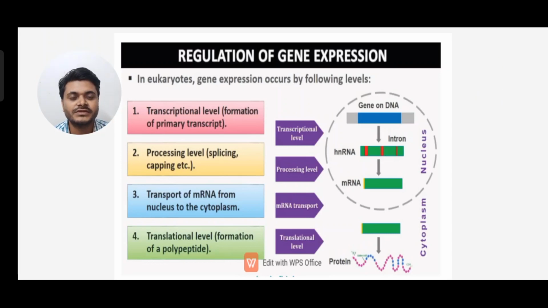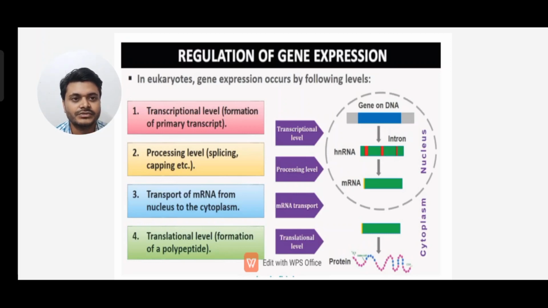First is the transcriptional level, that is formation of the primary transcript, and second is the processing level, that is splicing and capping. Third is the transport of mRNA from nucleus to the cytoplasm, and fourth is the translational level, that is formation of polypeptide.